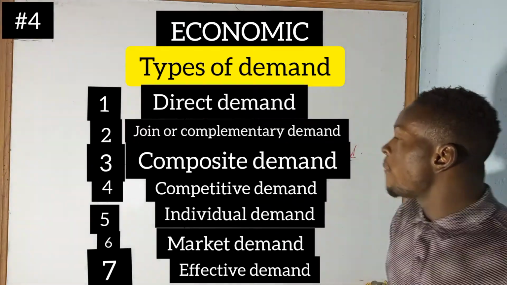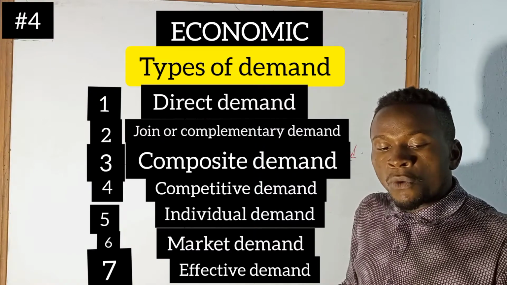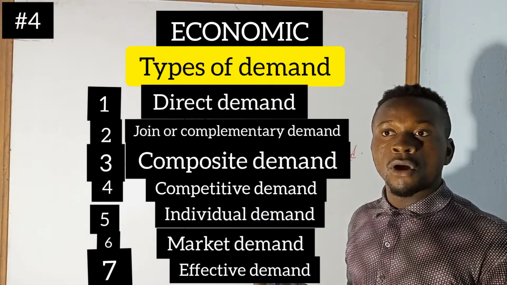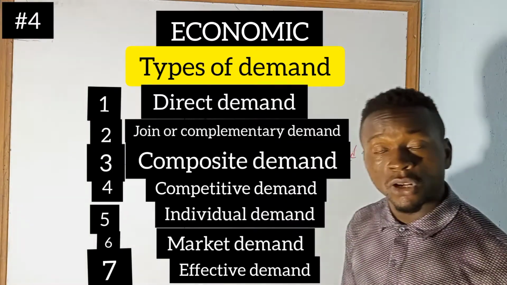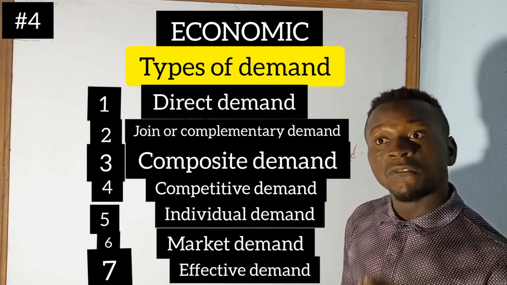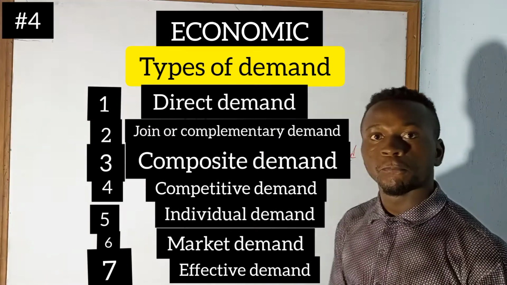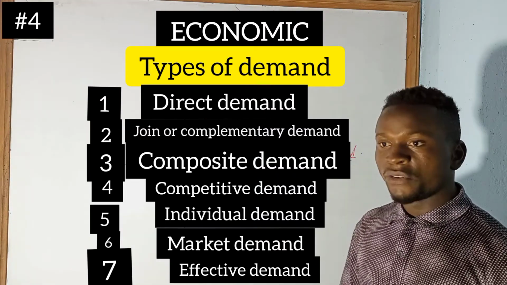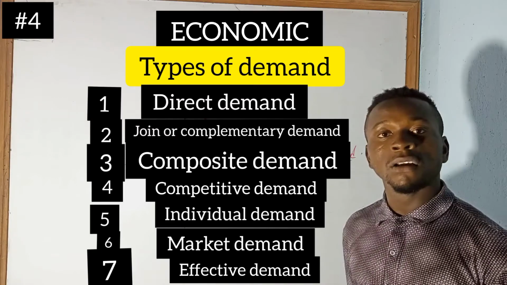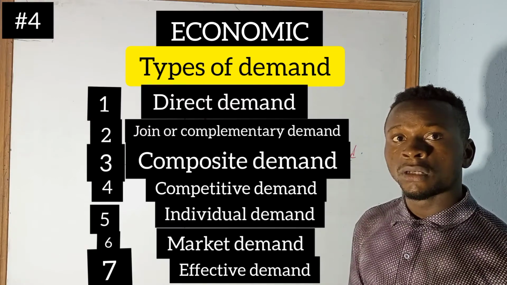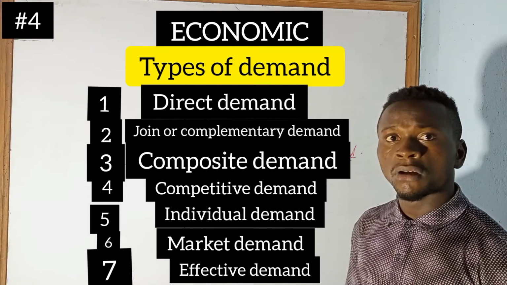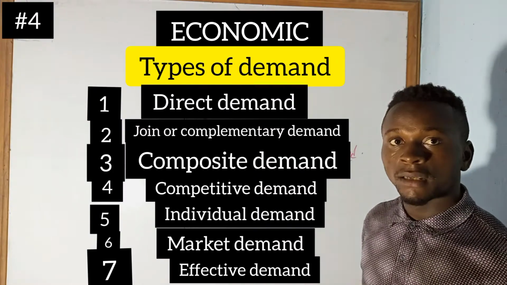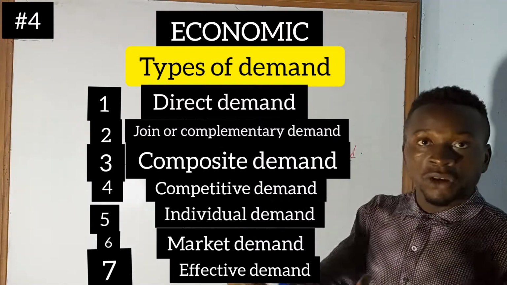So a joint or complementary demand is a demand which is jointly demanded. Example, for you to have a complete cell phone, you need a phone and a SIM card. If you have a SIM card and don't have a phone, you cannot make a call. If you have a phone and don't have a SIM card, you still cannot make a call. So for your demand to be complete, you need a phone and a SIM card. So those two are jointly demanded.